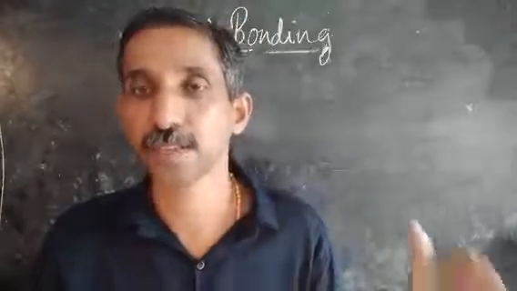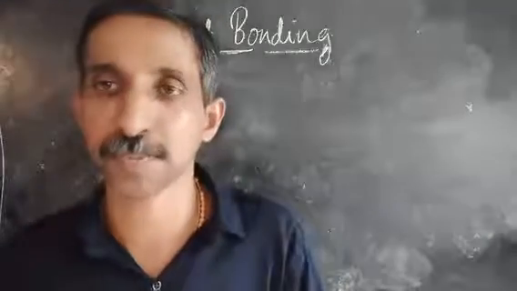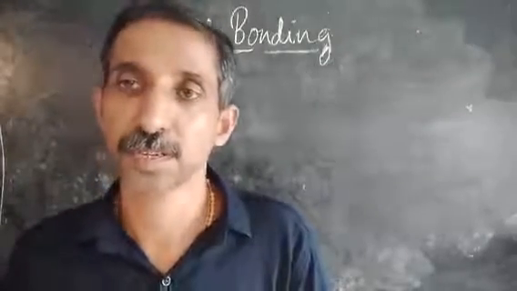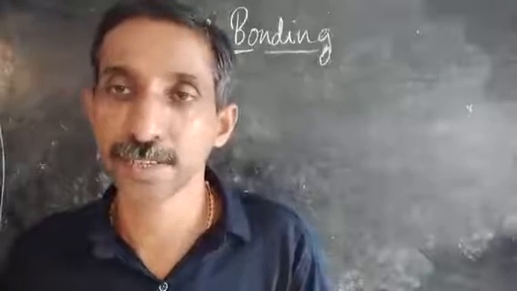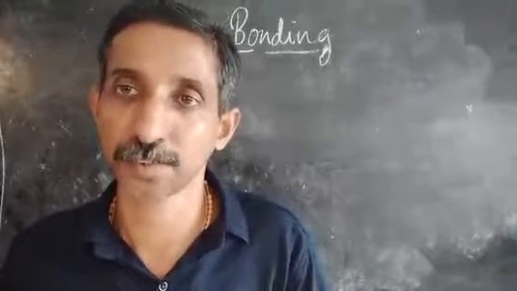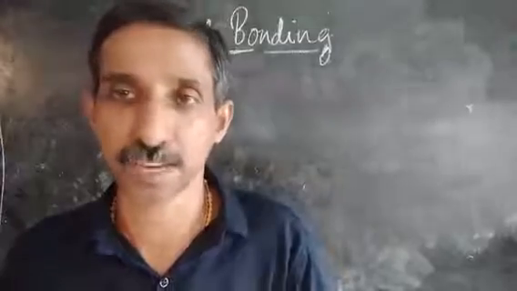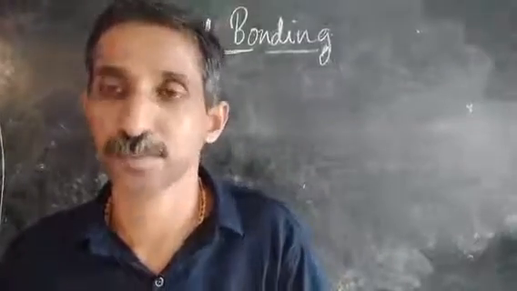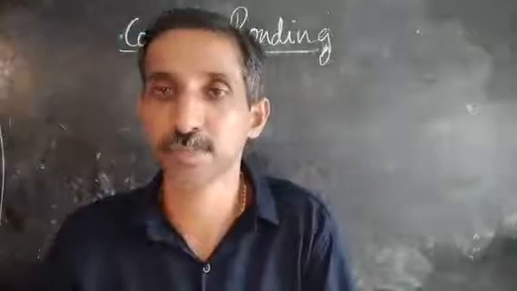In covalent bonding, which normally occurs between non-metallic atoms, neither giving nor taking of electrons takes place, but there is a sharing between the bonding atoms.